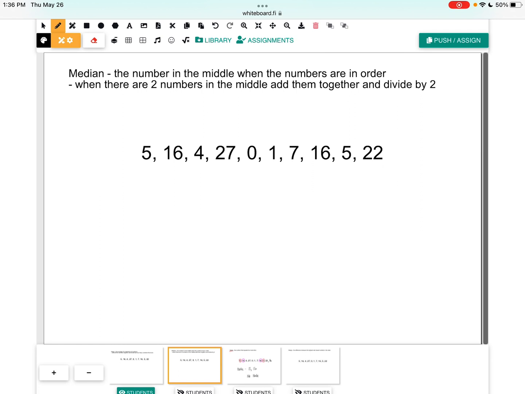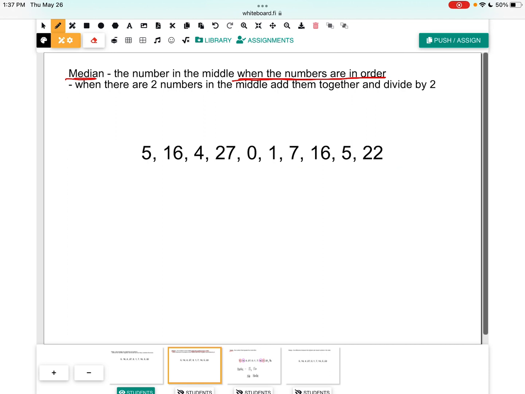It's something in the middle of something. And so when we're looking at the median, it's the number in the middle when numbers are put in order. What I find is the most common mistake is that kids forget this part, that we need to put these numbers in order. You can go from smallest to biggest or biggest to smallest. It doesn't matter because the middle is going to stay the same. And there is a circumstance of what happens when we have two numbers in the middle, but we'll get to that first.